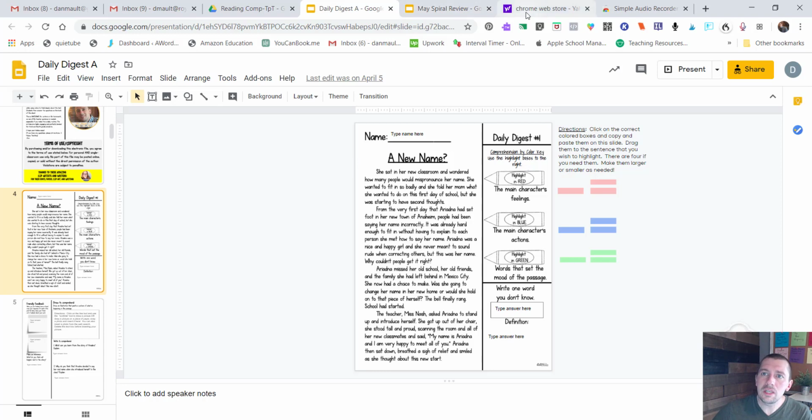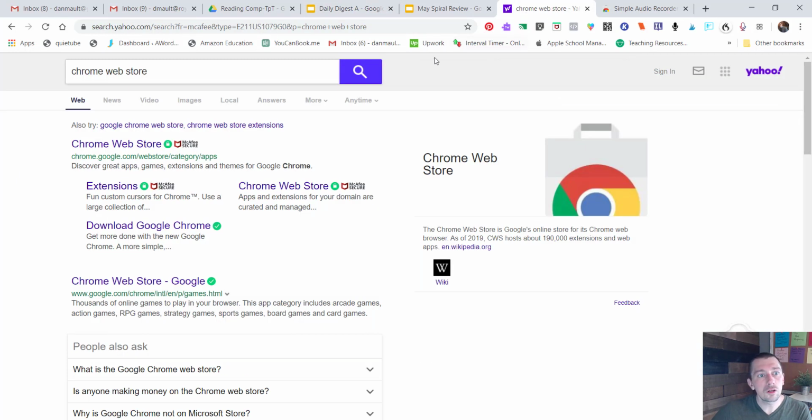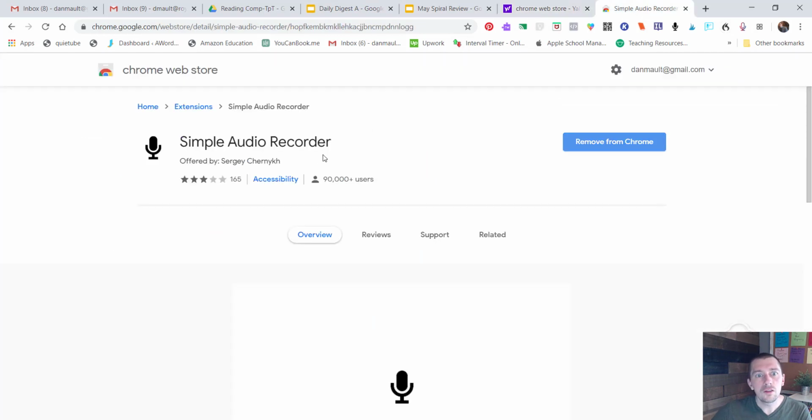So I would actually begin with going to the Chrome web store. So it's chrome.google.com. Once you're there, there's an extension that you need, and it's called Simple Audio Recorder. I really like this one a lot, just because it truly is really simple. Once you add that, you'll see the little extension right up here. So this is it right here, and it says click to start recording.